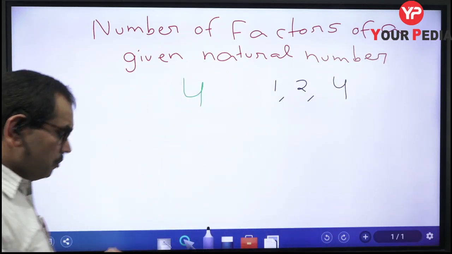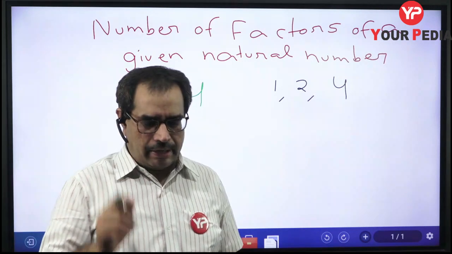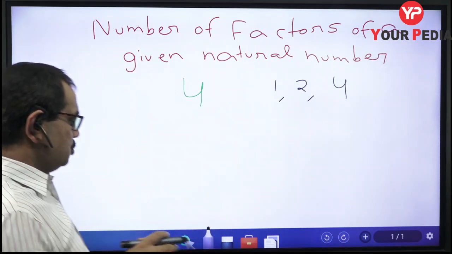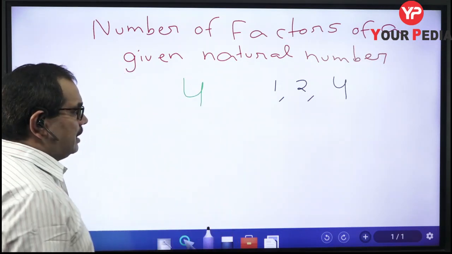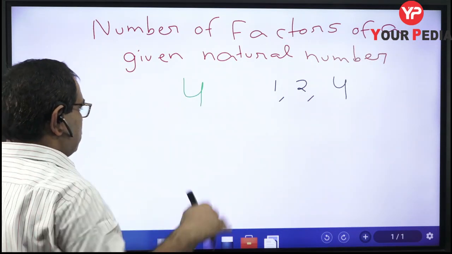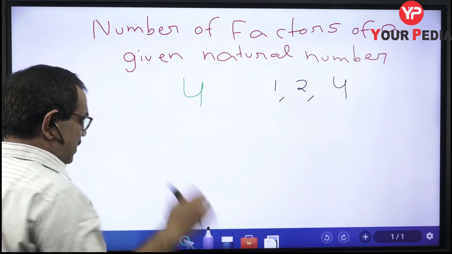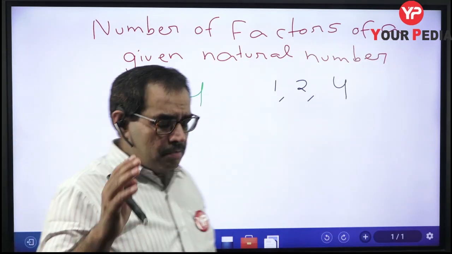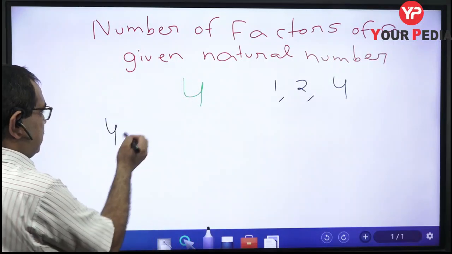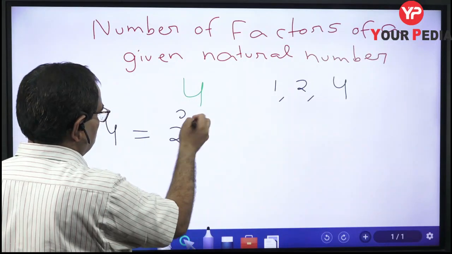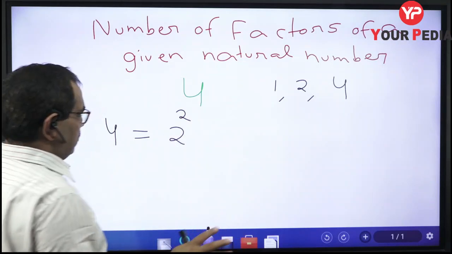Now, how to find this number using a trick? For that you have to express this number using prime factorization. You have to express it as the product of powers of prime numbers. So this 4 can be written as 2 raised to the power 2, and 2 is a prime number, we know it.